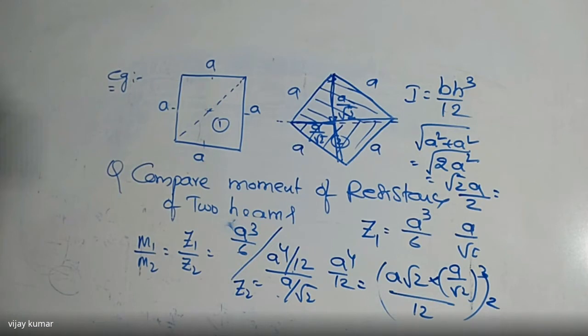Then I am getting M1 by M2 is equal to A power 3 by 6, divided by, if you solve this one, A power 3 by 6 root 2. Did you get my point or not?